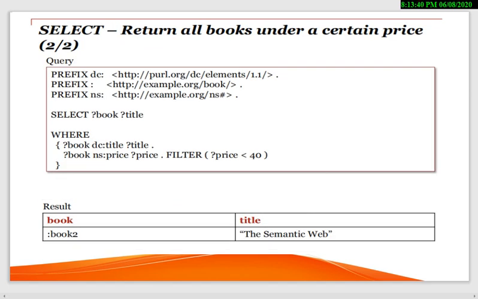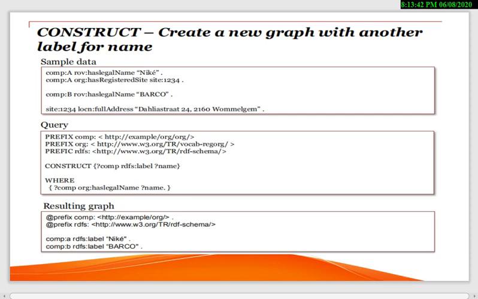But here we need to construct, because we are creating something, creating a new graph. That's why we use the syntax construct. Construct, what we need: graph with another label for name, from where, and that address is given. So the resulting graph is the Nike and the Barco. So this is the name.